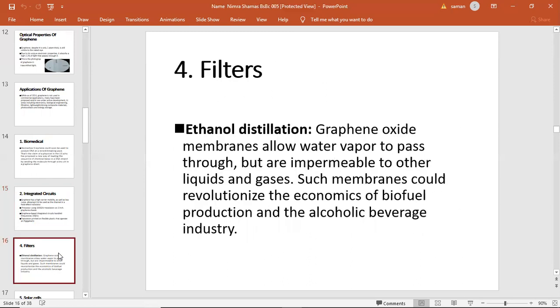It is used in filtration processes like ethanol distillation. Graphene oxide membranes allow water vapor to pass but are impermeable to other liquids and gases. Such membranes could revolutionize the economics of biofuel production and the alcoholic beverage industry. So it is used in filtration processes. Next slide.